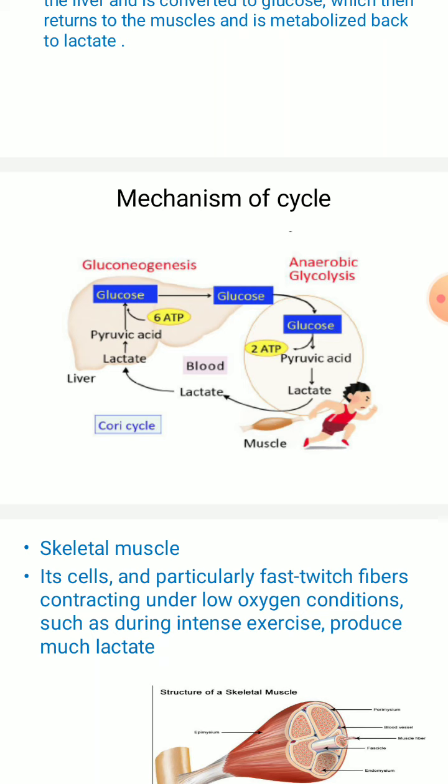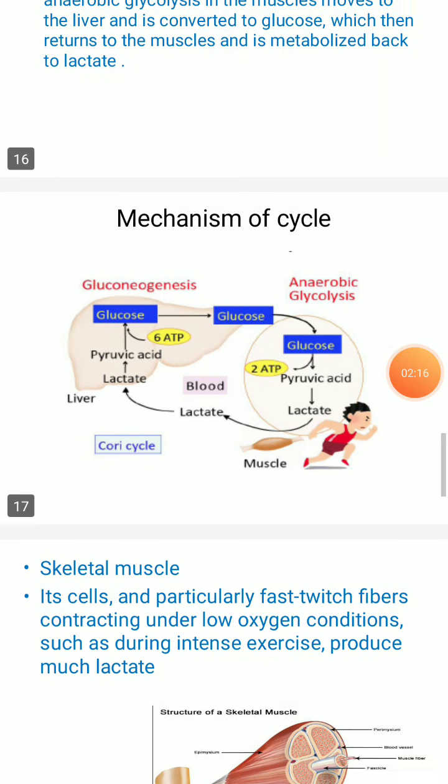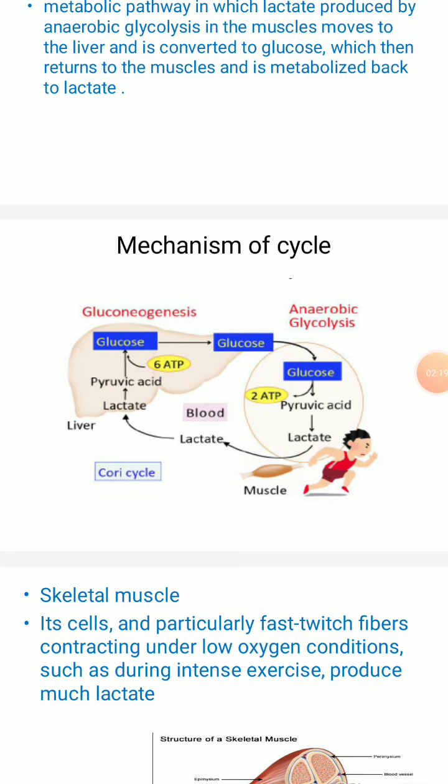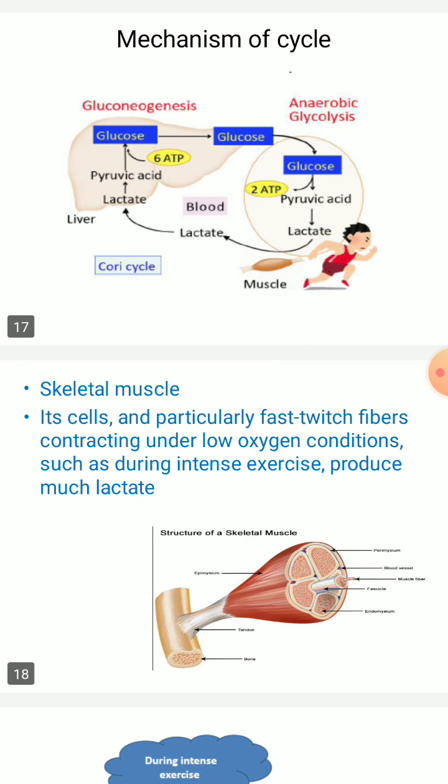Then glucose is going to be upstream, that is entering into the muscles. Next, glucose is getting converted to pyruvic acid, further to lactate, and lactate goes back into the liver. That is, the glucose molecule which is getting converted in the muscle through anaerobic glycolysis, the lactate moves to the liver and then it is getting converted to a glucose molecule, which then further returns to the muscles and is metabolized back to the lactate. We can observe here, right. This is the mechanism of the Cori cycle.